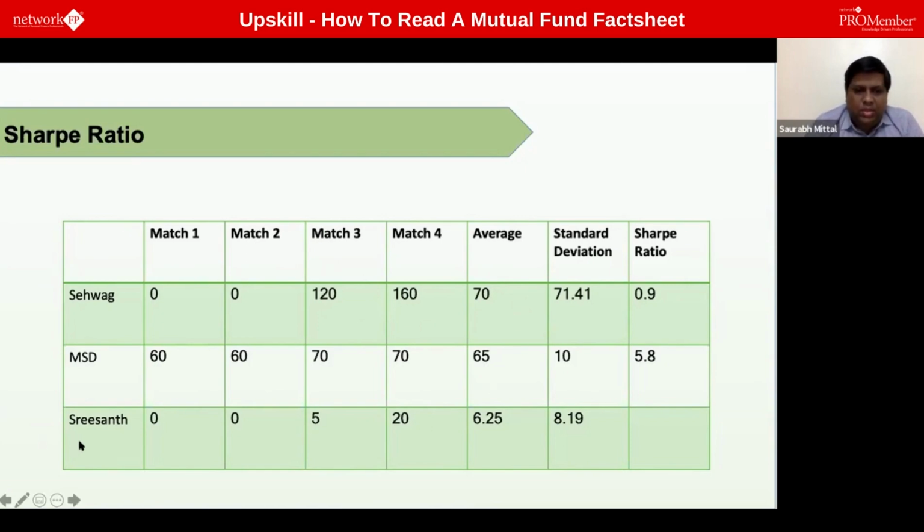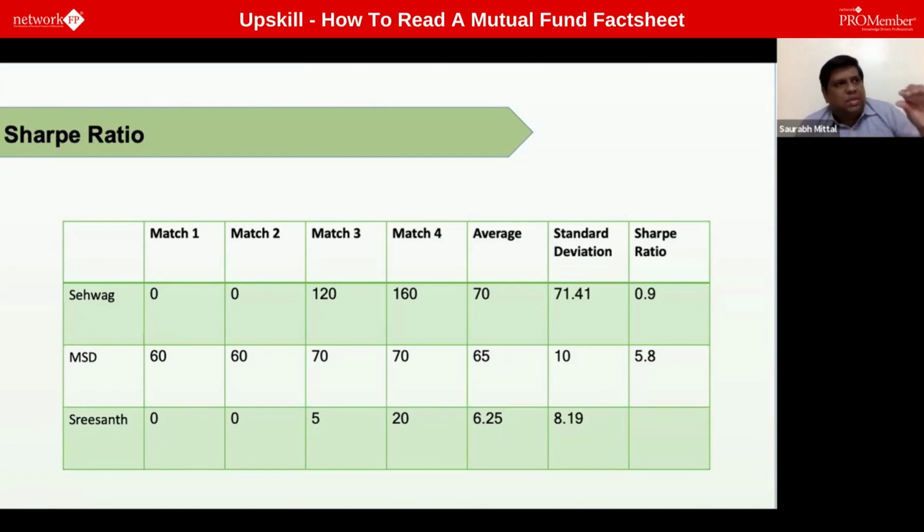Now let's consider Srishant's innings, and he played say 0, 0, 5 and 20. So his average was 6.25. Again, just to make it very, very simple, you clearly know that Srishant is very underperforming and the average is very, very low. So with the risk of oversimplification, let's consider Srishant as the risk-free return.